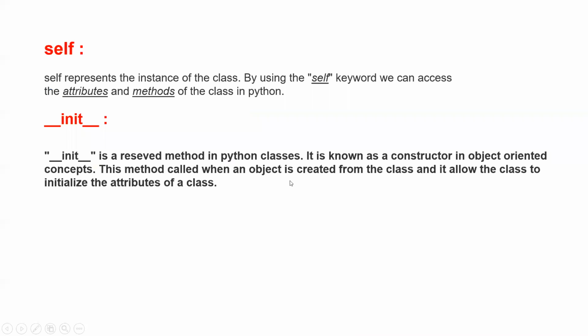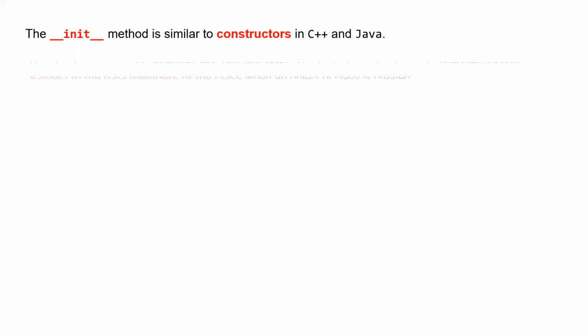We discussed self and the init method also in detail. These are just the basic definitions: the init function is the constructor in object oriented concepts, very much used. Then self contains the attributes, and it is used to access the attributes and the methods of a class in Python. And it's similar to the constructors.